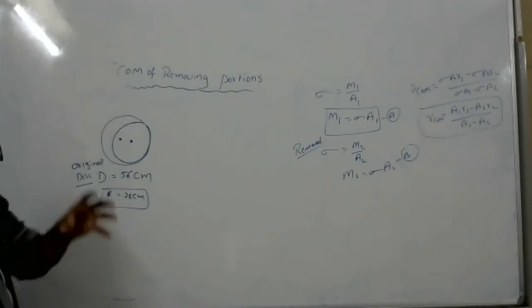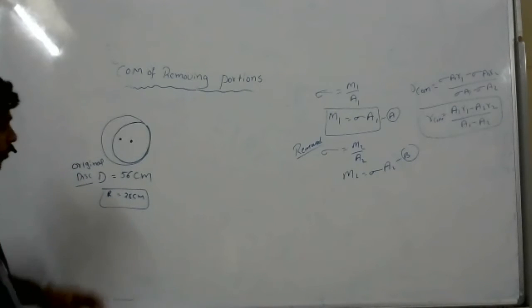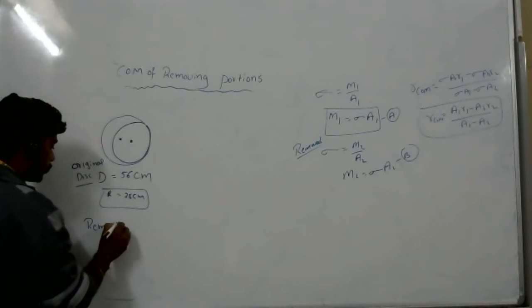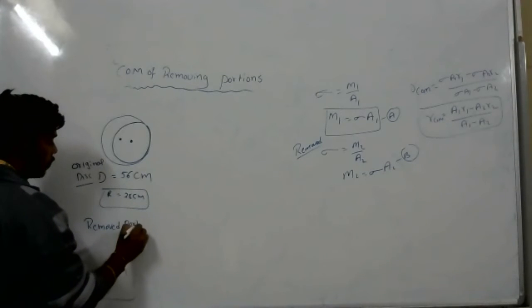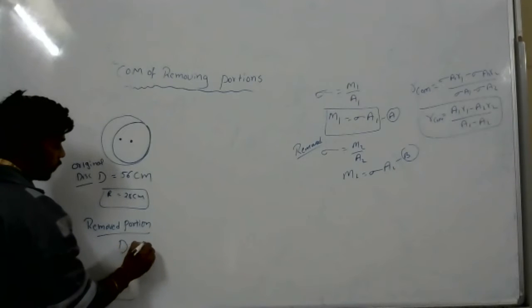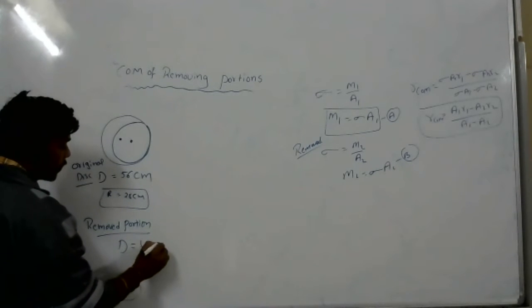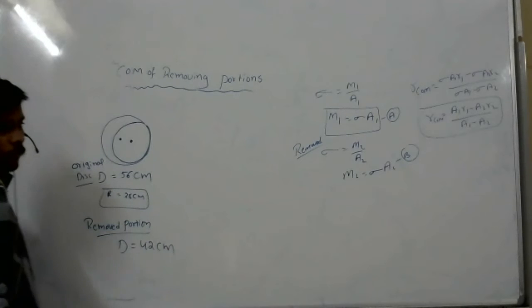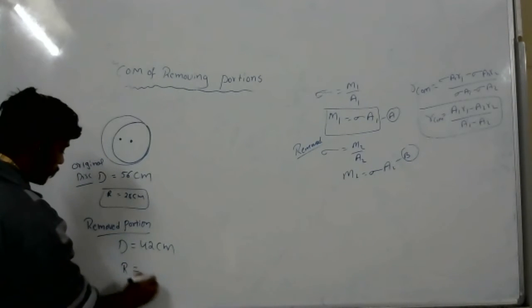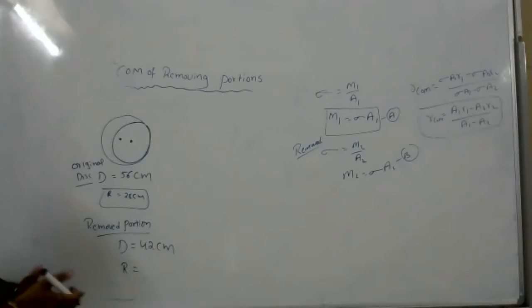And the removed portion diameter is 42 centimeters. So 42 centimeters means what is the radius? 21.